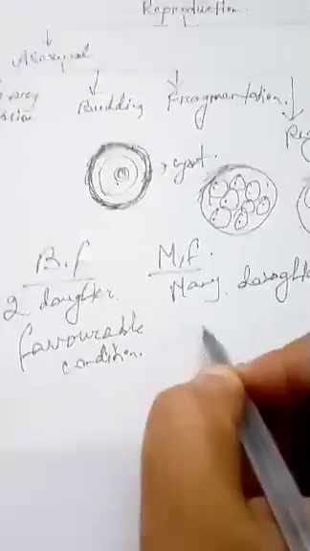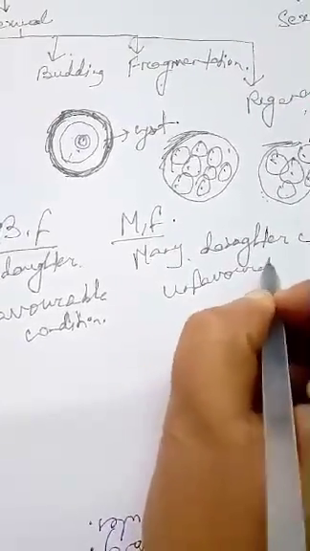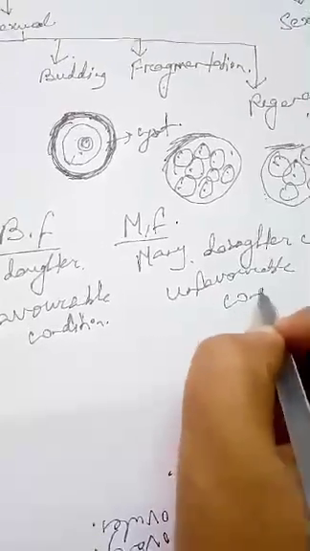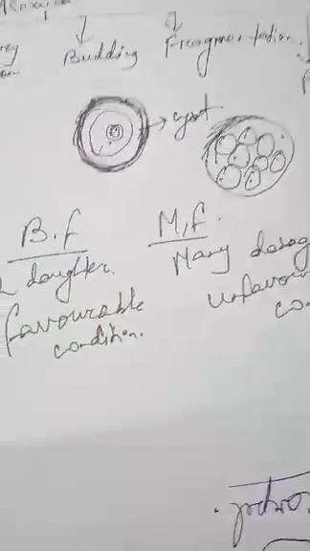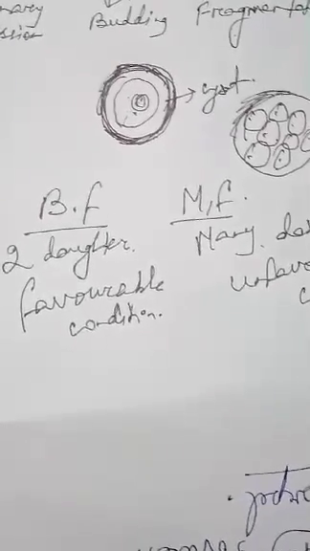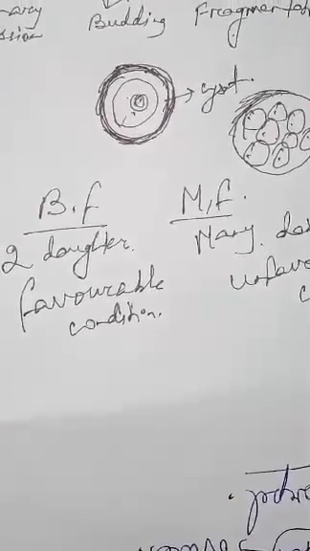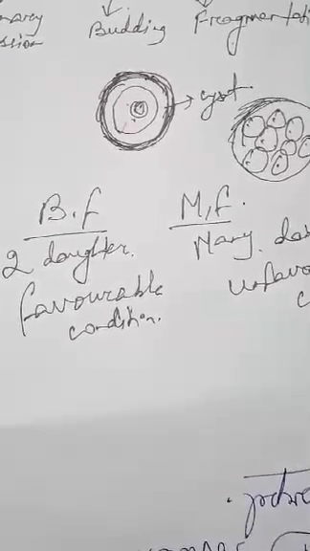Multiple fission takes place under unfavorable condition. And so here in case of binary fission, what happens? Two individuals are formed. It is by a simple division. Means the parent body will simply divide and split into two daughter cells.